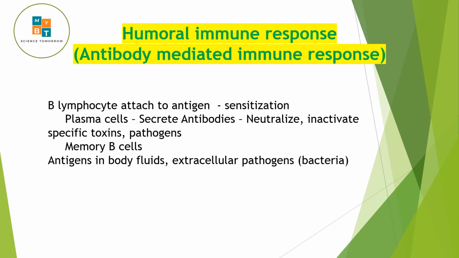This antibody will neutralize and inactivate the specific toxin or pathogen. And as with the memory T cells, we have the memory B cells. With the previous activation of B cells, the next time you will have a quick response. So antigen in the body fluid, extracellular pathogens, basically bacteria, are the specific target for the antibody.